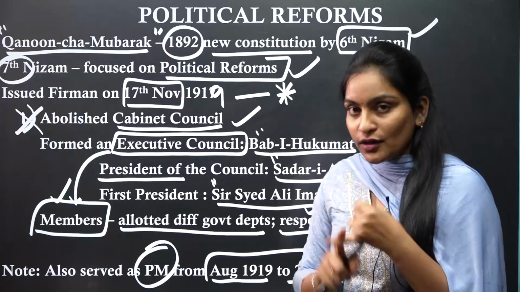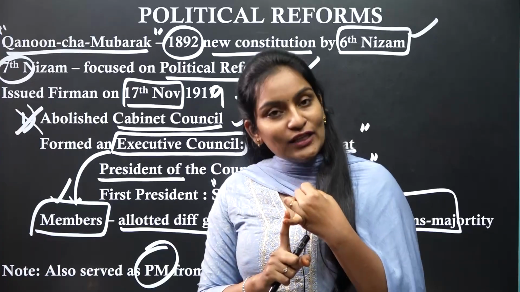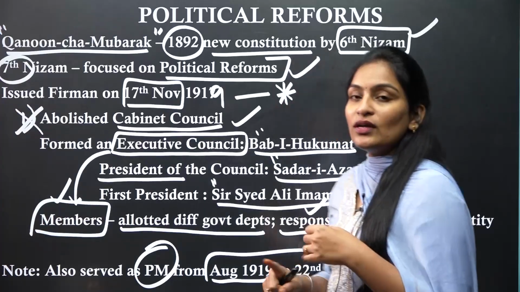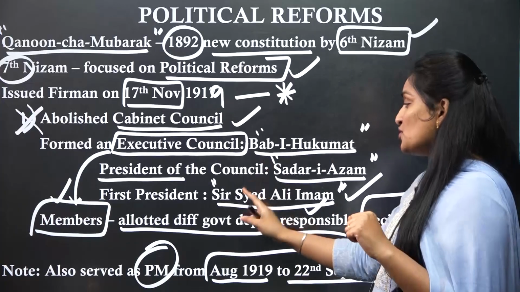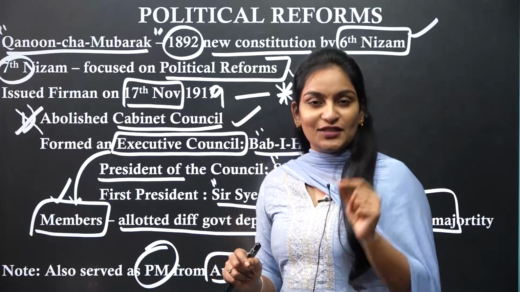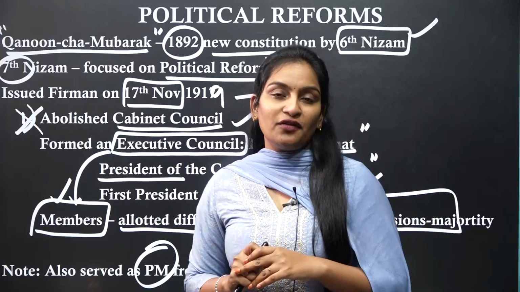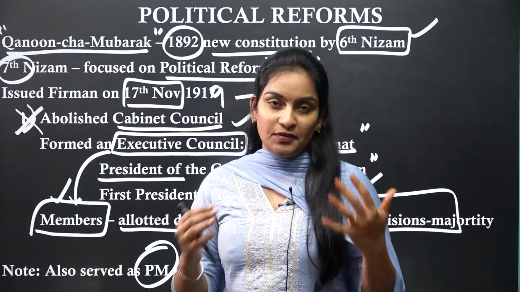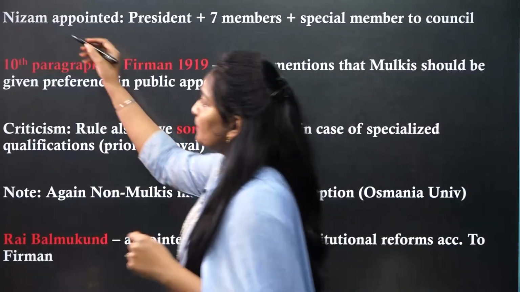So remember, the executive council was established, it abolished the cabinet council. In place of the cabinet council, an executive council was established. And what was the name of the executive council? Bab-e-Hukumat. And it consists of the president. The president position is called Sadr-e-Azam. And who was the first president of this executive council? Sir Syed Ali Imam. He was also the prime minister of the 7th Nizam Mir Usman Ali Khan from August 1919 to September 1922.